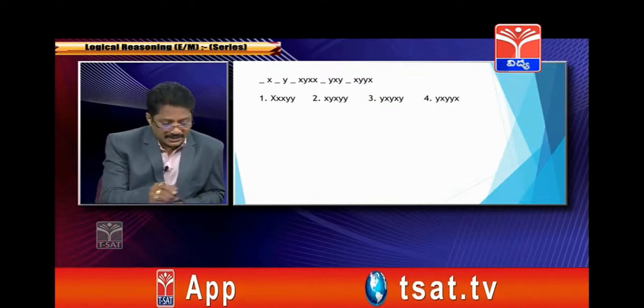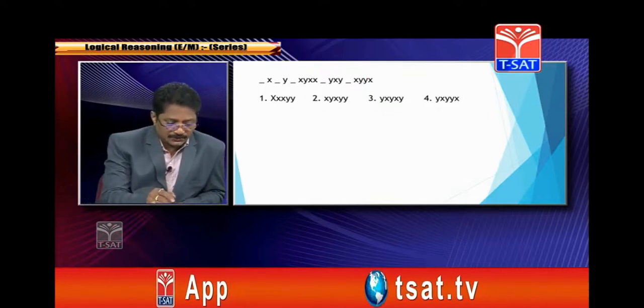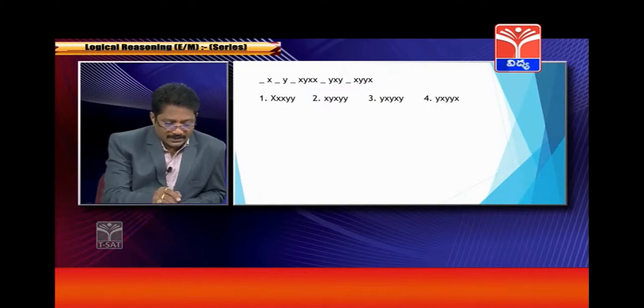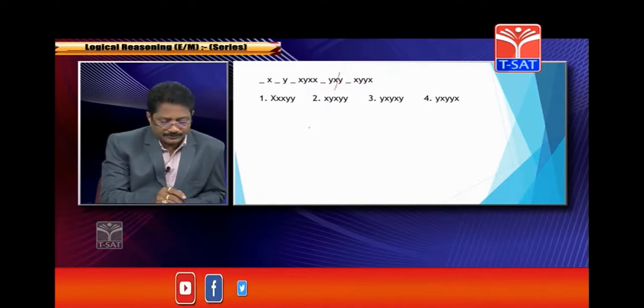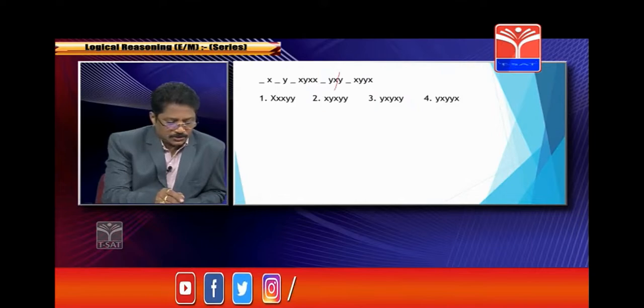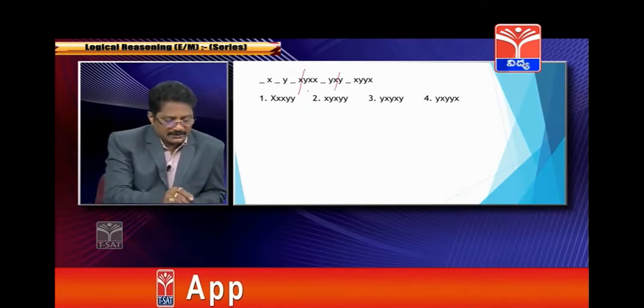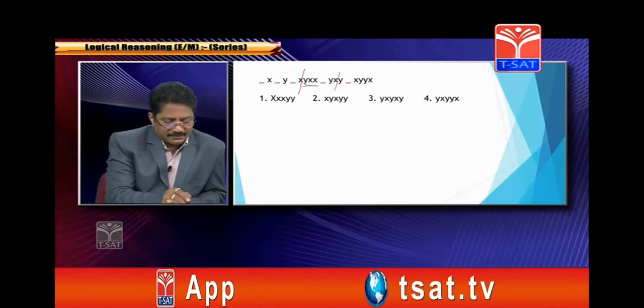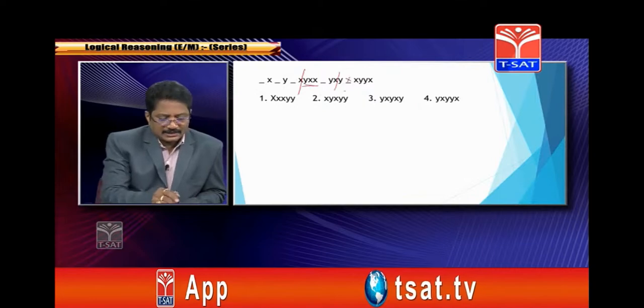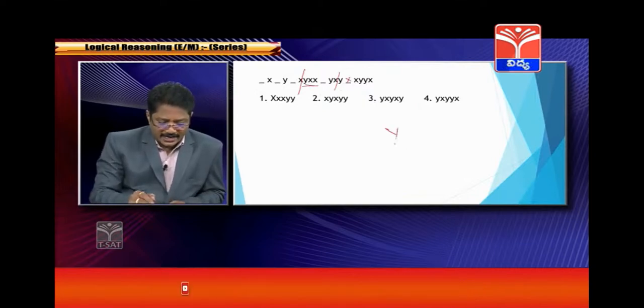Correct? I am taking reverse order: 1, 2, 3, 4, 5, 6; 1, 2, 3, 4, 5, 6; 1, 2, 3, 4. So here it is very clear: Y, X, X. Then the term is already known.